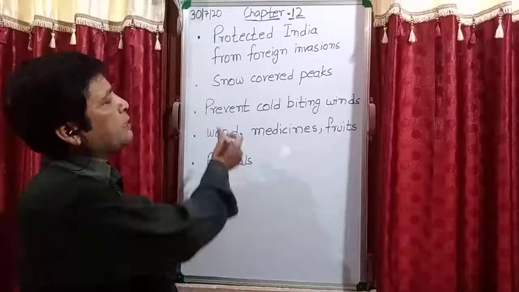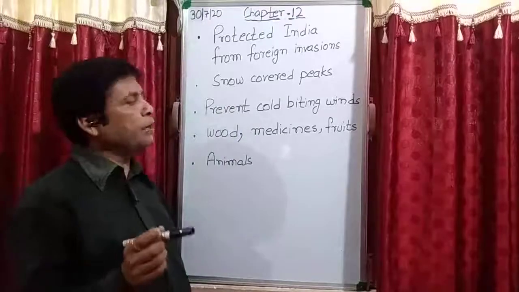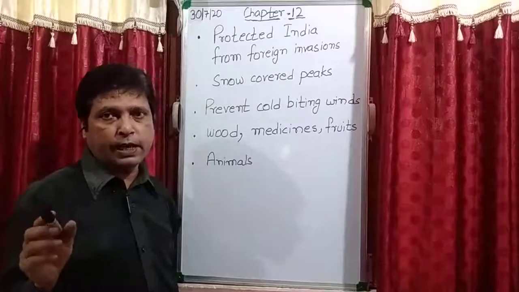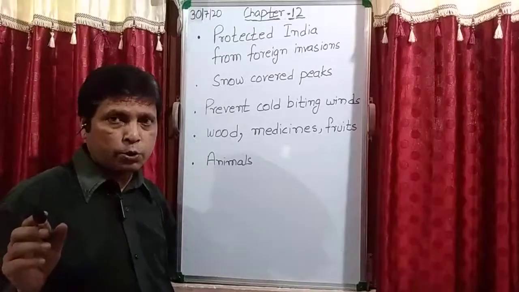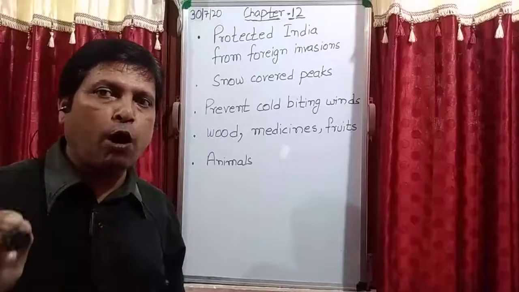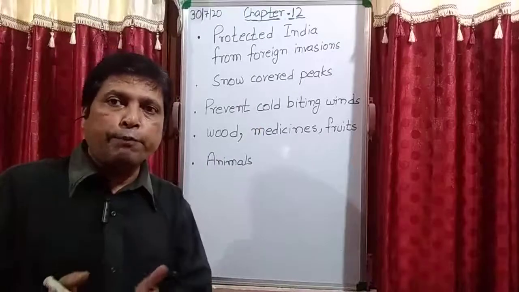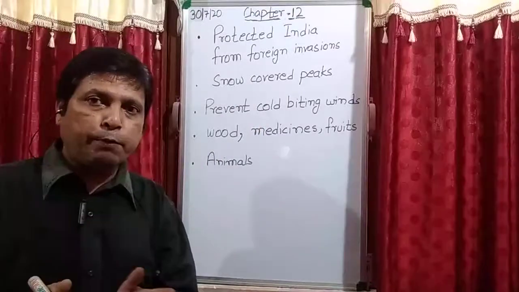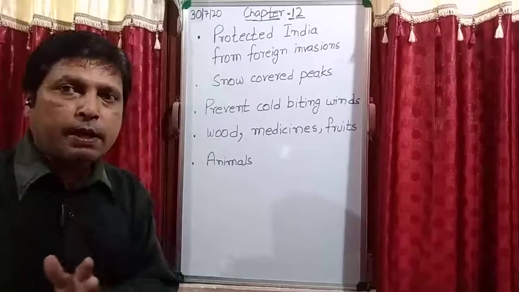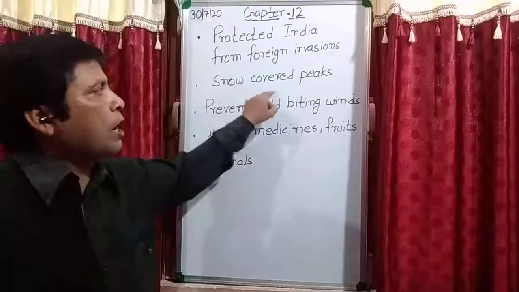So many rivers are coming from the Himalayas. इन्हीं rivers के पानी ने ही northern plains को एकदम fertile कर दिया है. Do you know northern plains are also known as food bowl of India due to these rivers which are coming from the Himalayas, from the Himadri range. So second point, snow covered peaks.